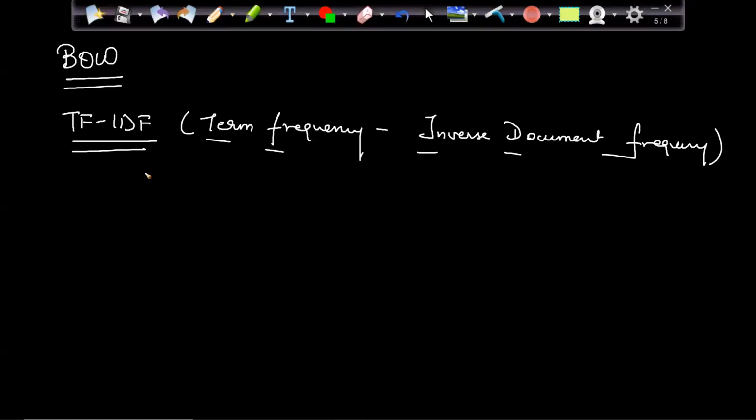Let's try to understand this concept. This is also a very interesting concept. Suppose I have a review R1 which consists of various words, let's say W1, W2, W3, W2, W6, W7. These are different words in my sentence. I'm not writing the entire word.